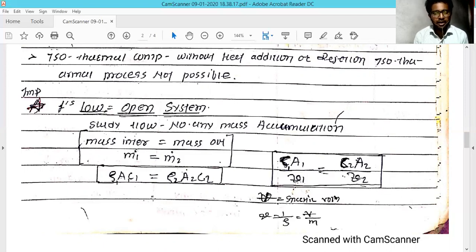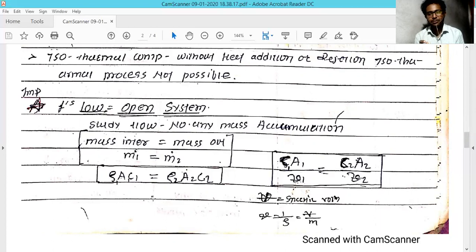And you know from the definition of density that density equals mass per unit volume. So the mass m equals rho into volume. But volume is area into length. In a similar manner, the dot shows the rate with respect to time: rho is always there, area is there, but length divided by time is nothing but the velocity. So the mass flow rate you can write in the form of rho A c.